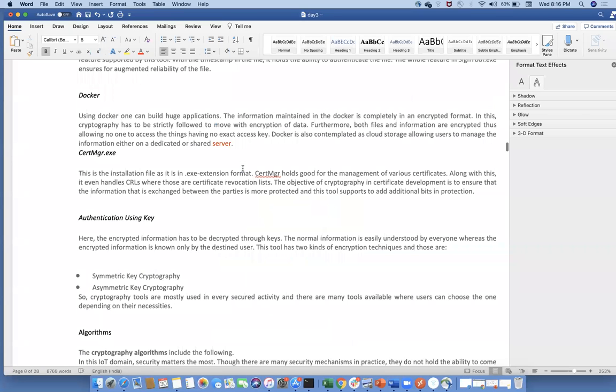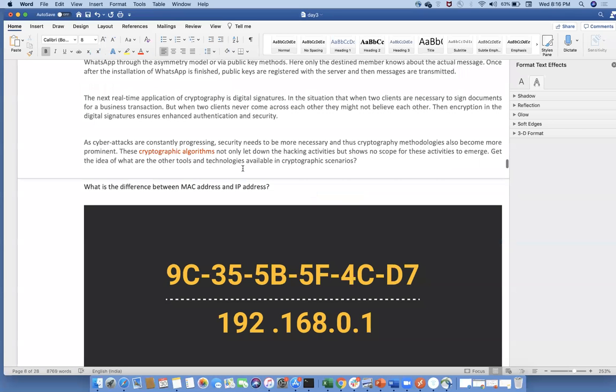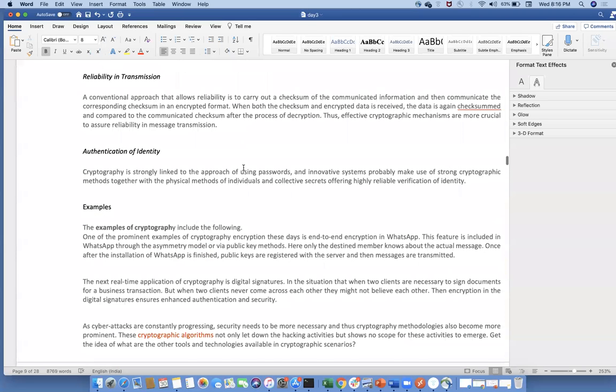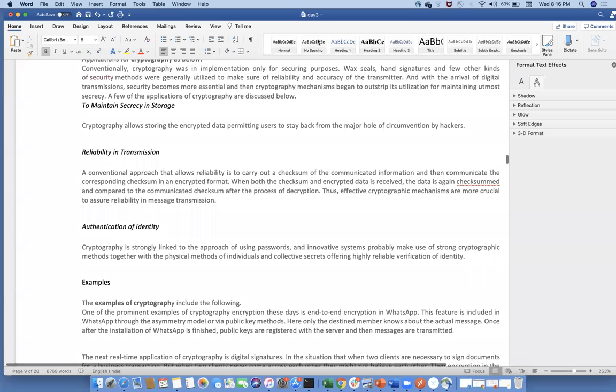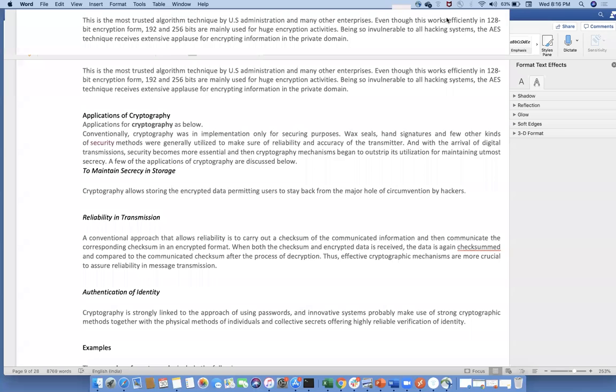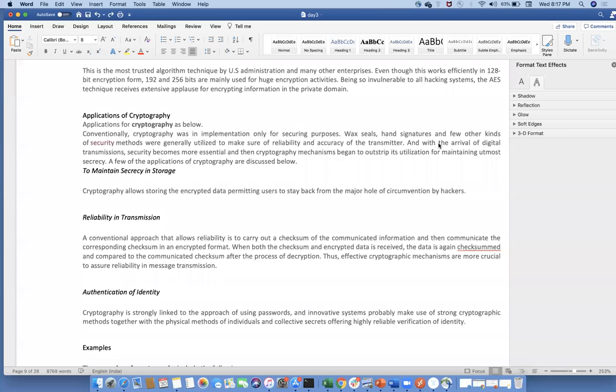So anyone, can you please specify that? This is a simple question for anyone. Basically, an ethical hacker, a cybersecurity engineer, any engineer should understand what MAC and IP are. So please let me know the differences. What is MAC and what is IP?